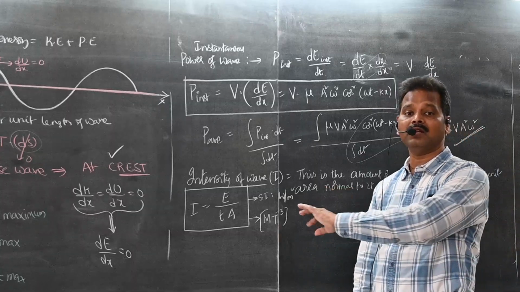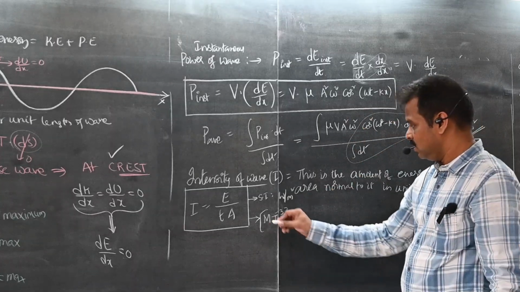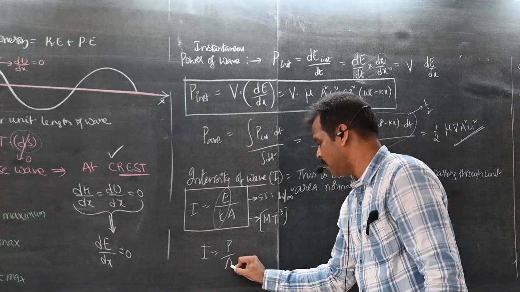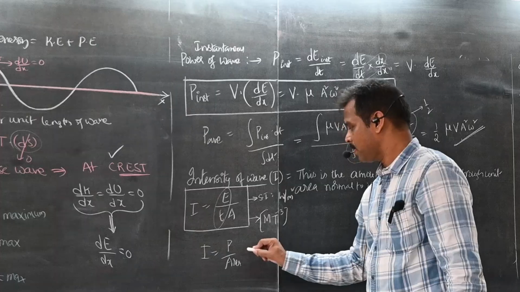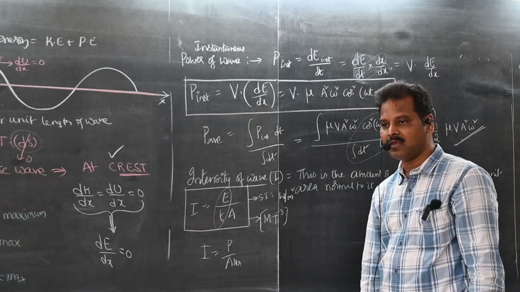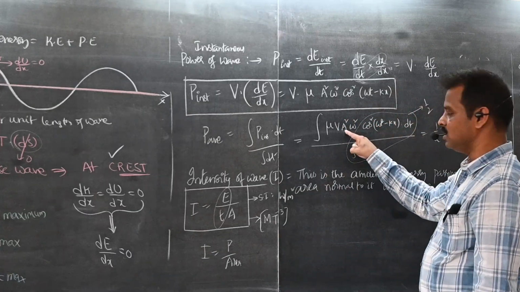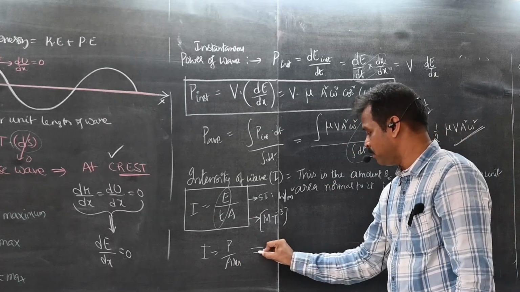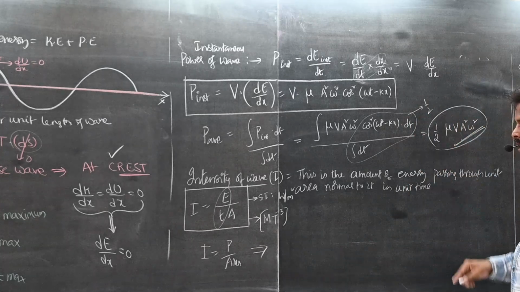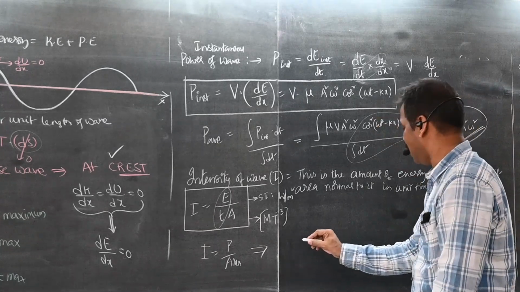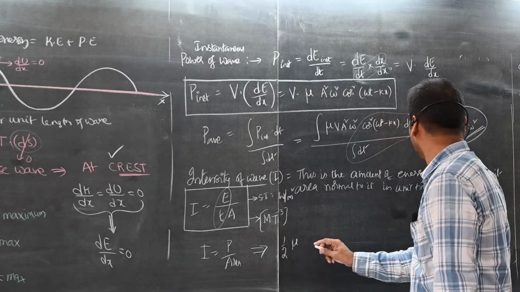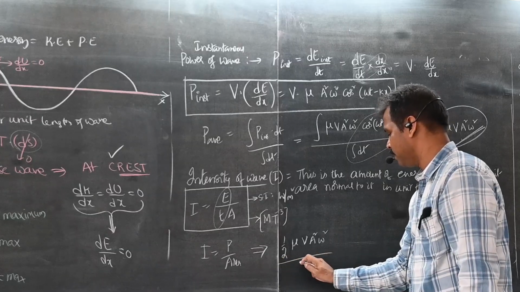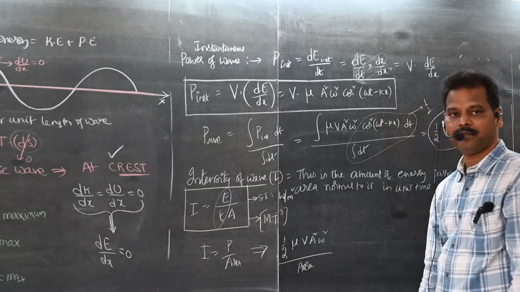Now I will find the intensity of the wave. How to find intensity? If you observe this clearly, students, intensity of a wave is nothing but power of the wave by area. Why am I writing area here, spelling? Because amplitude is also A. This is amplitude square. This is area. So I am writing, what is power? This is the average power, so I am writing half mu v A square omega square by area.